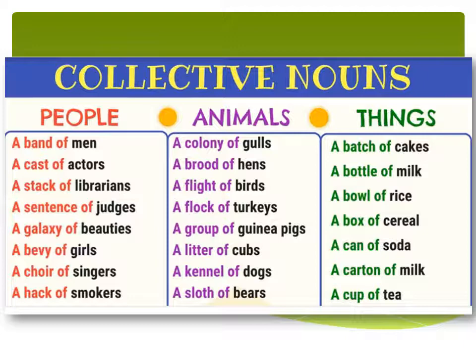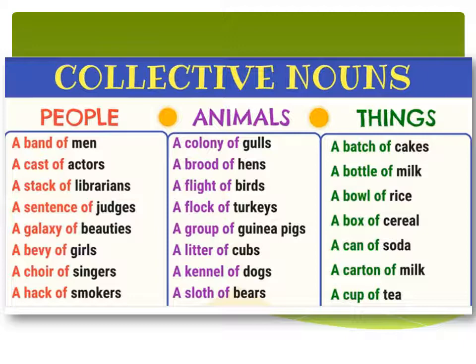And for the smokers, if so many smokers are smoking there, we will say a huddle of smokers. So you can see all these are people, all these are different professional people, but we are using different collection names for the different people. So all the groups of people will come in different collective nouns.